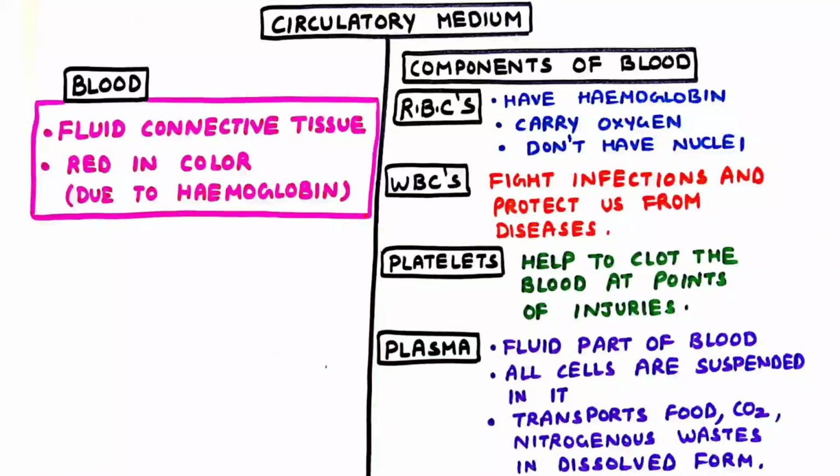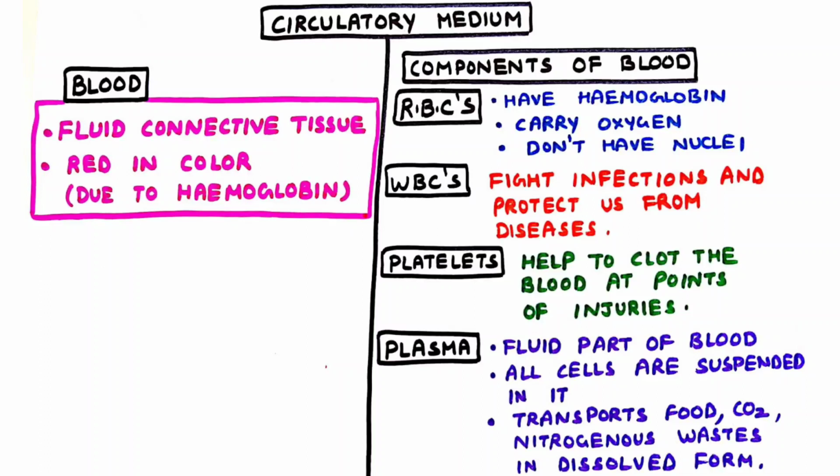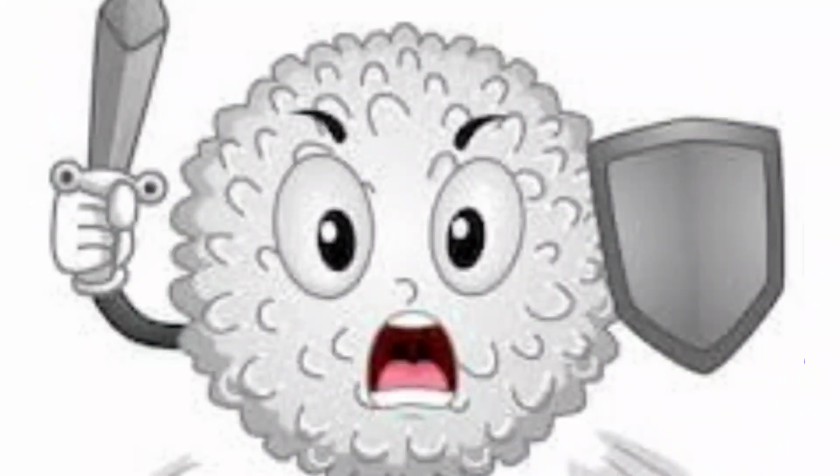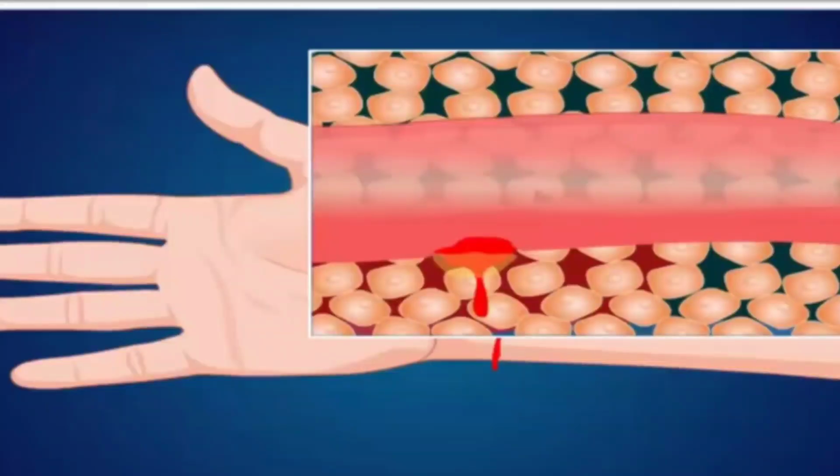RBCs. They have hemoglobin. They carry oxygen from the lungs to other body parts. They don't have nuclei. WBCs. These are the white blood cells or white blood corpuscles. They fight infections and protect us from diseases. Platelets. They help to clot the blood at various parts of the body where there is injury.